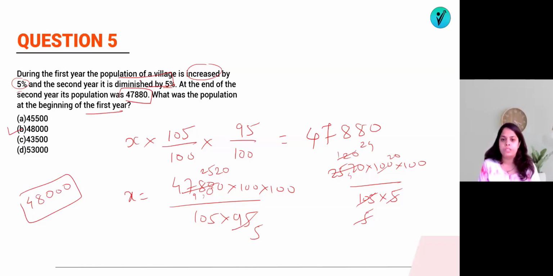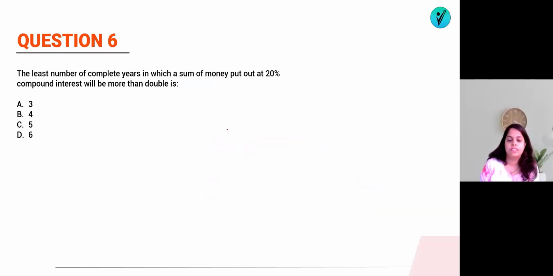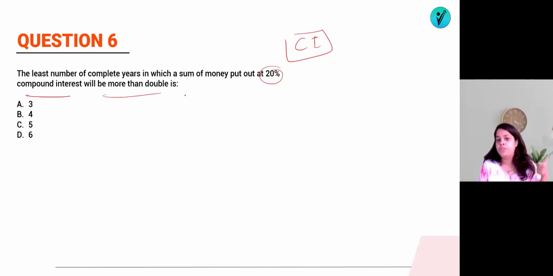So the answer will be option number... Okay. Now we will go for the next question. Here is question number 6 on the screen. The least number of complete years. The question is of compound interest. The least number of complete years in which the sum of money put out at 20% CI will be more than double. Now we have a trick for CI.